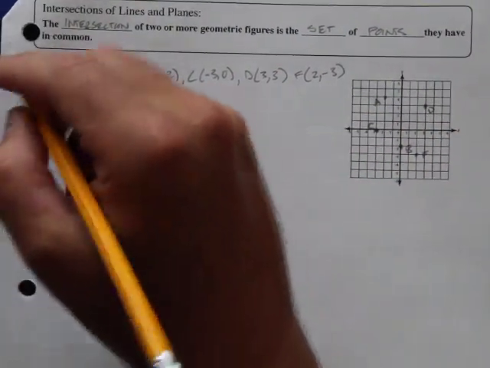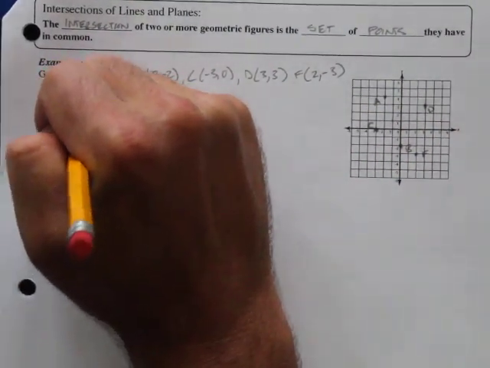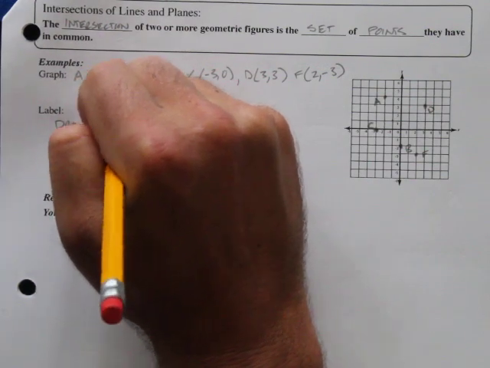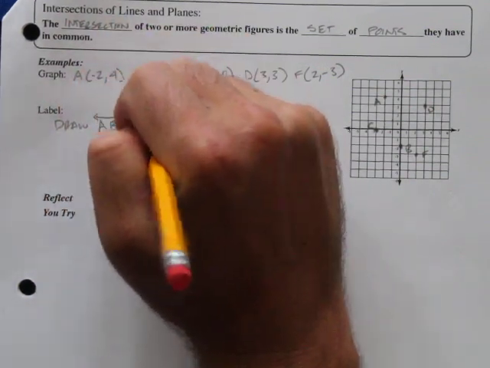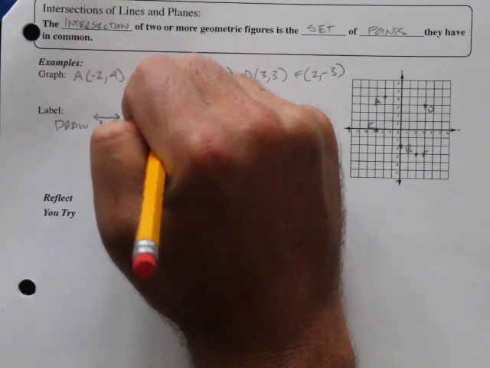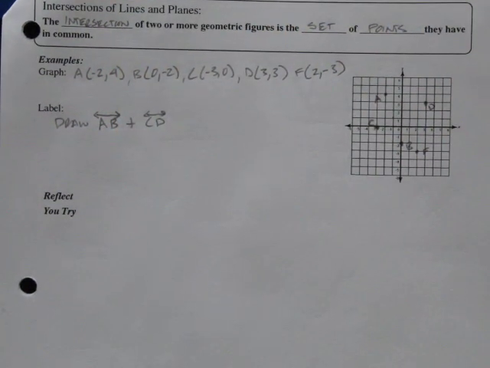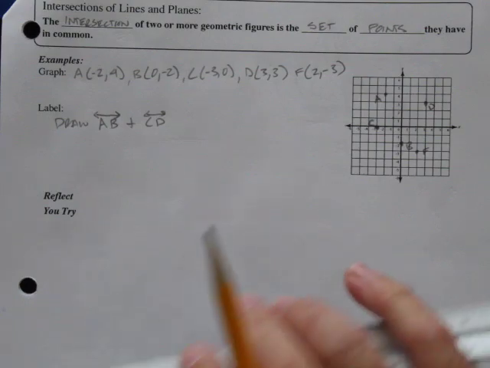Label. Okay, so draw line AB and line CD. You might want to use a ruler for this, or you might just want to be careful with the way you draw it. I like to use a ruler when I have one available.